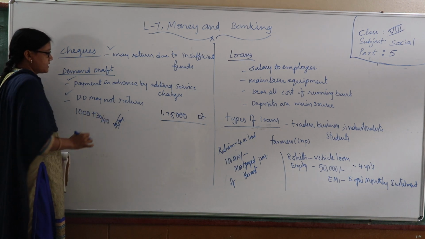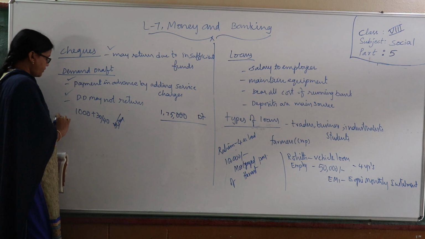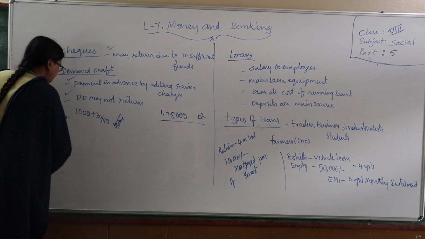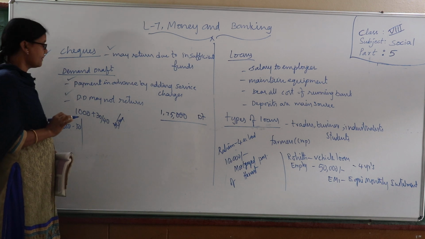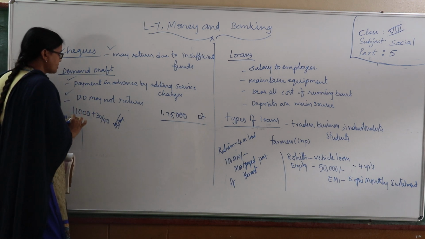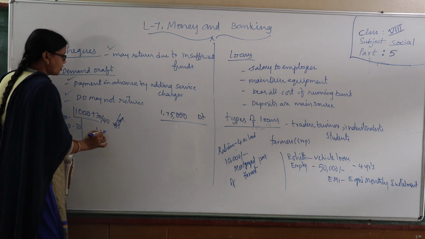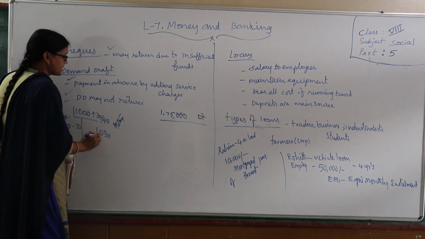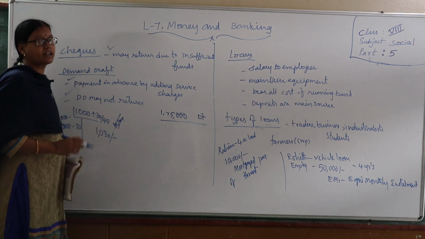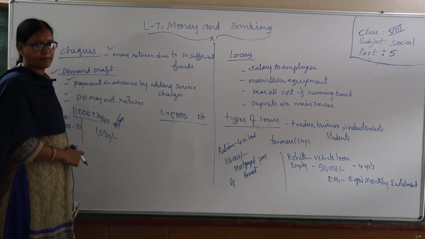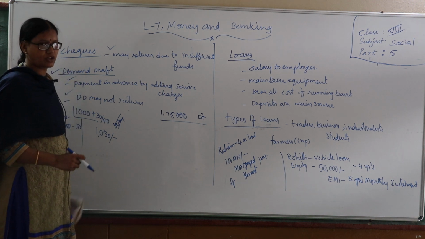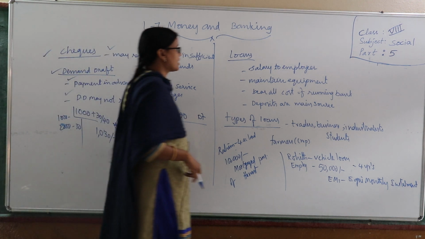Because this depends upon the slab rate of the amount. So from 1,000 to 2,000, 30 rupees, like that. In the banks they will write it on one table in the bank. So here that is 1,000 plus 30, total 1,030. So including the service charges, we have to take the demand draft. Demand draft is useful for making payments or paying any kind of fees in advance.